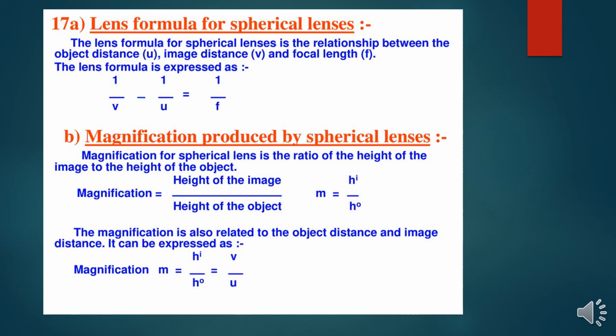Lens formula for spherical lenses. The lens formula for spherical lenses is the relationship between the object distance u, image distance v, and focal length f. That means 1 by v minus 1 by u is equal to 1 by f. Magnification produced by spherical lenses is the height of the image upon the height of the object, same as it is for mirrors also. The magnification is related to the object distance and image distance. It can be expressed as h i by h o, which is equal to v by u, that is image distance and object distance.